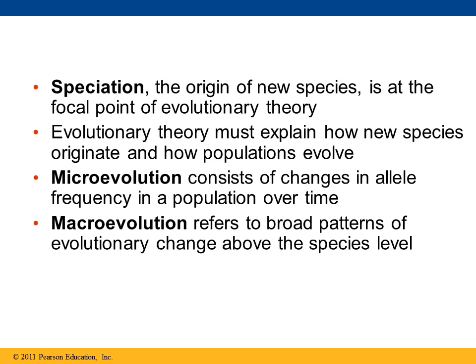So differences can be good. And speciation is the focal point of the evolutionary theory. Now, the evolutionary theory must explain how new species came about and more specifically how a population has evolved. Now, we have microevolution, which we talked about, consists of changes in allele frequencies, while macroevolution is evolutionary change above the species level, which is just a fancy way to say the formation of a new species.